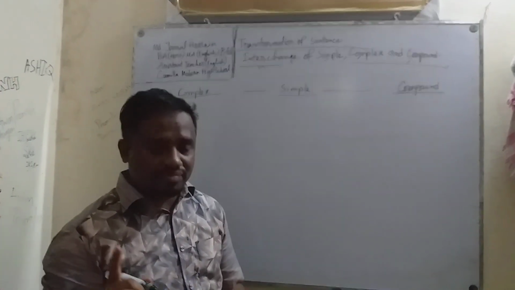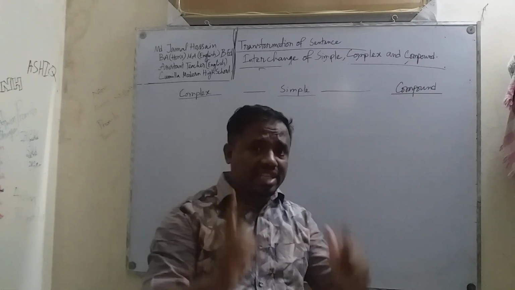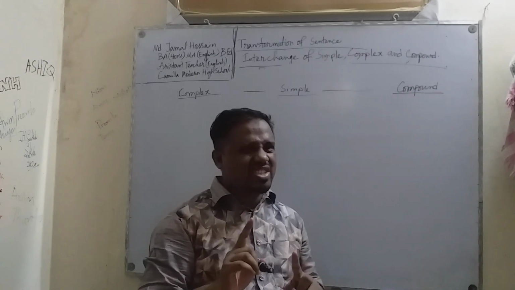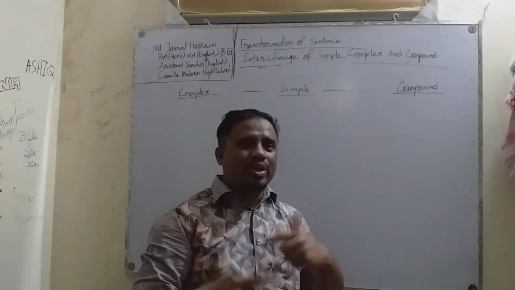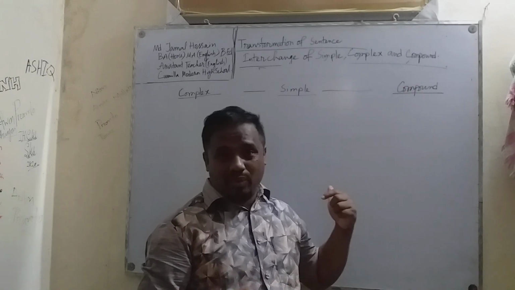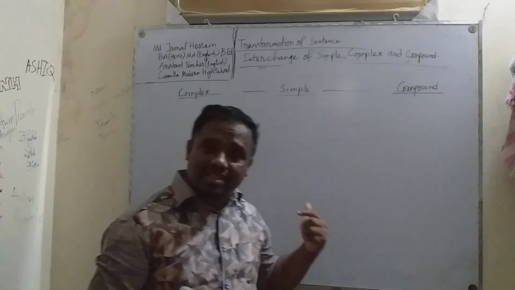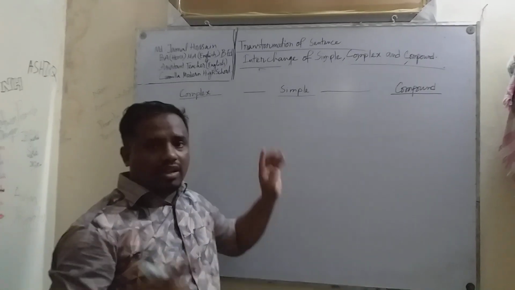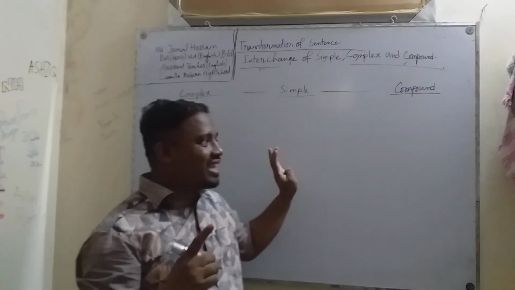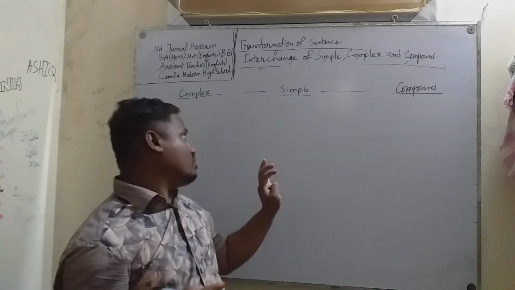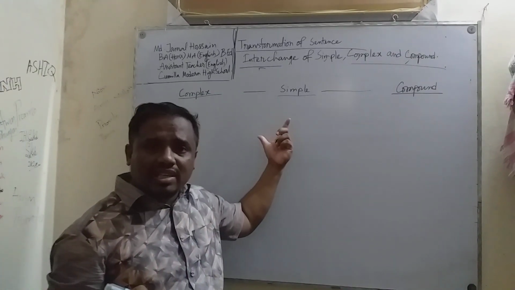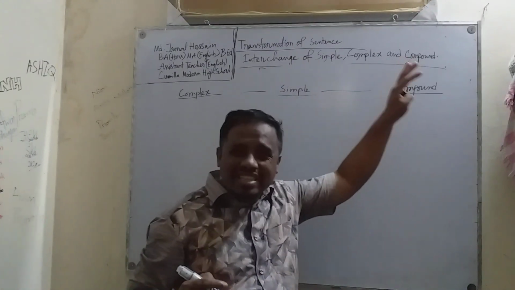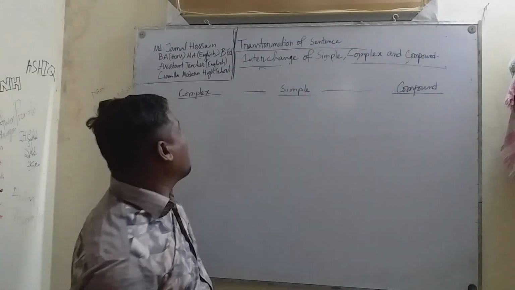প্রথমে আমরা খেয়াল করব, যখন একটা সেন্টেন্স লিখব ওখানকার শব্দগুলো আমরা আগে দেখে নেব। Identifying words by which I will be able to understand which sentence it is, whether it is a simple sentence, complex sentence or compound sentence. The definitions that I have discussed so far will help determine which sentence is simple, complex or compound. Now I'm going to discuss how we will interchange simple, complex and compound, and how easily we can do this.